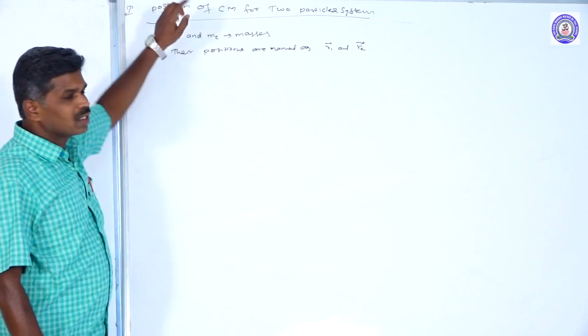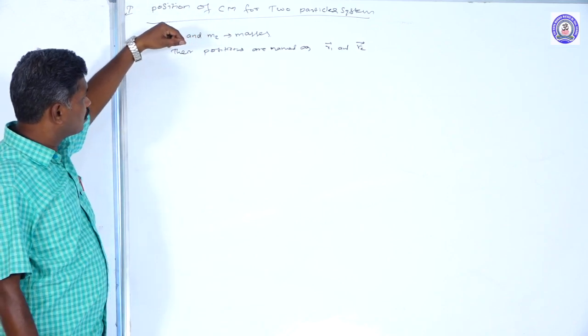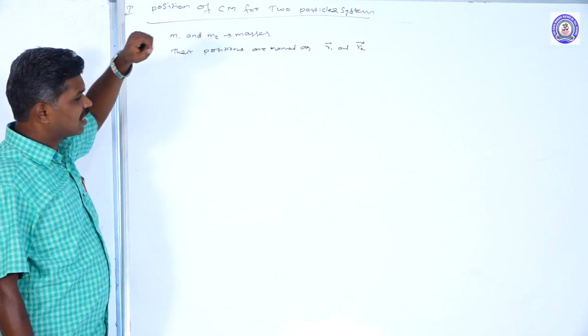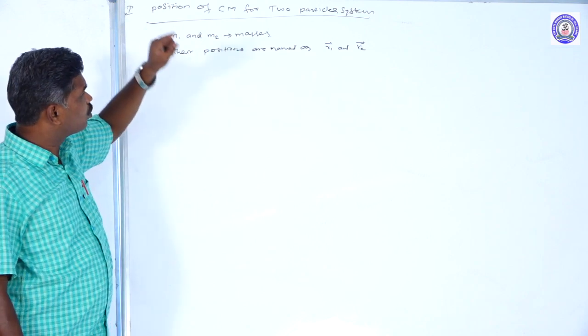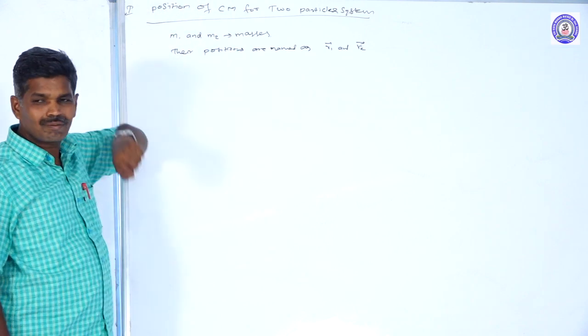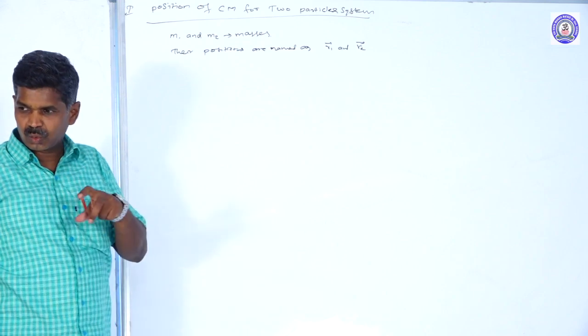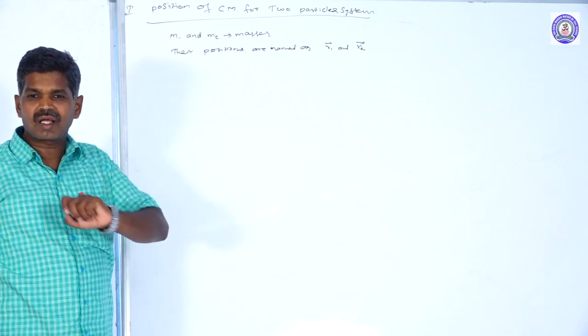So the two masses m1 and m2 are placed at R1 vector and R2 vector distance respectively from the origin. Suppose the two particles are placed along the x-axis.